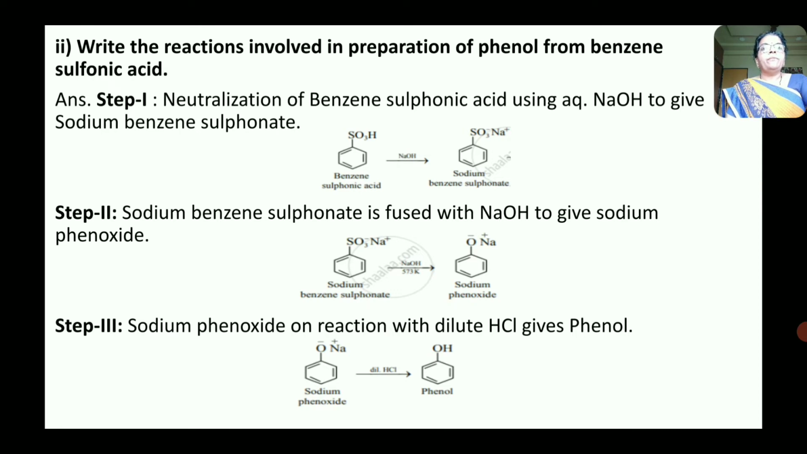In step first, neutralization of benzene sulfonic acid is carried out by using aqueous NaOH to give sodium benzene sulfonate. This is a salt. Then in second step, sodium benzene sulfonate is fused with NaOH to give sodium phenoxide, and in third step, sodium phenoxide on treatment with dilute HCl gives phenol.